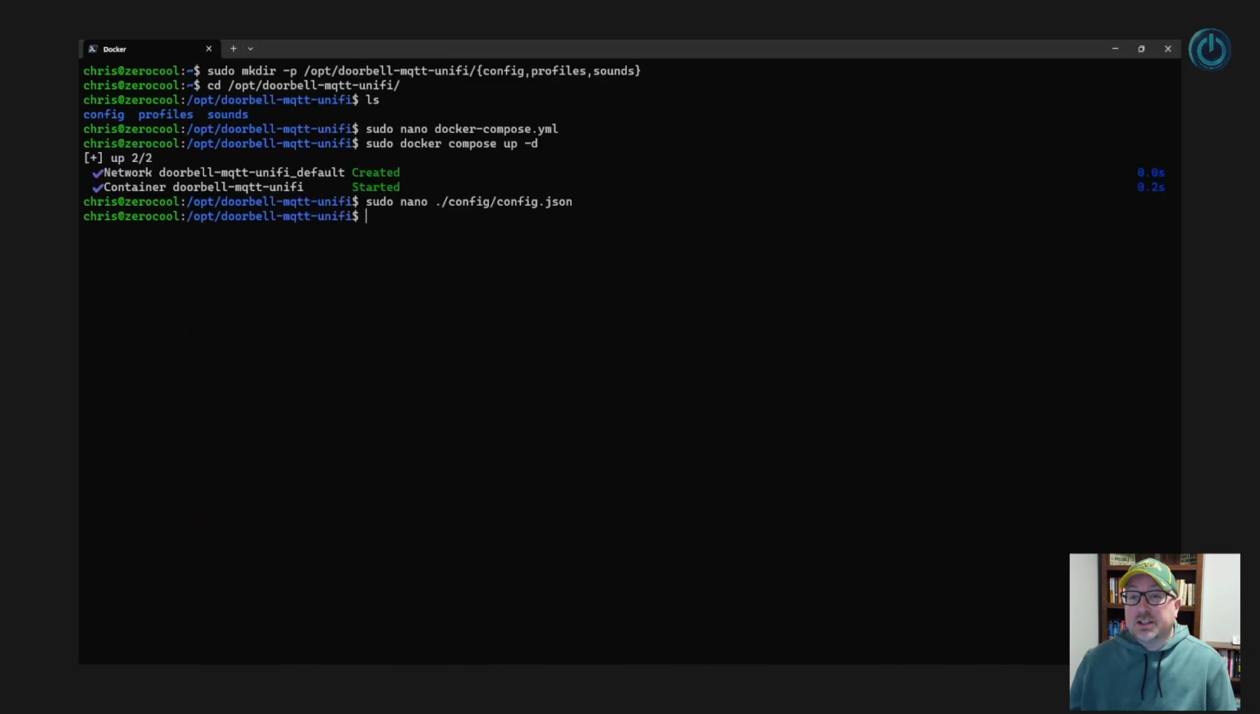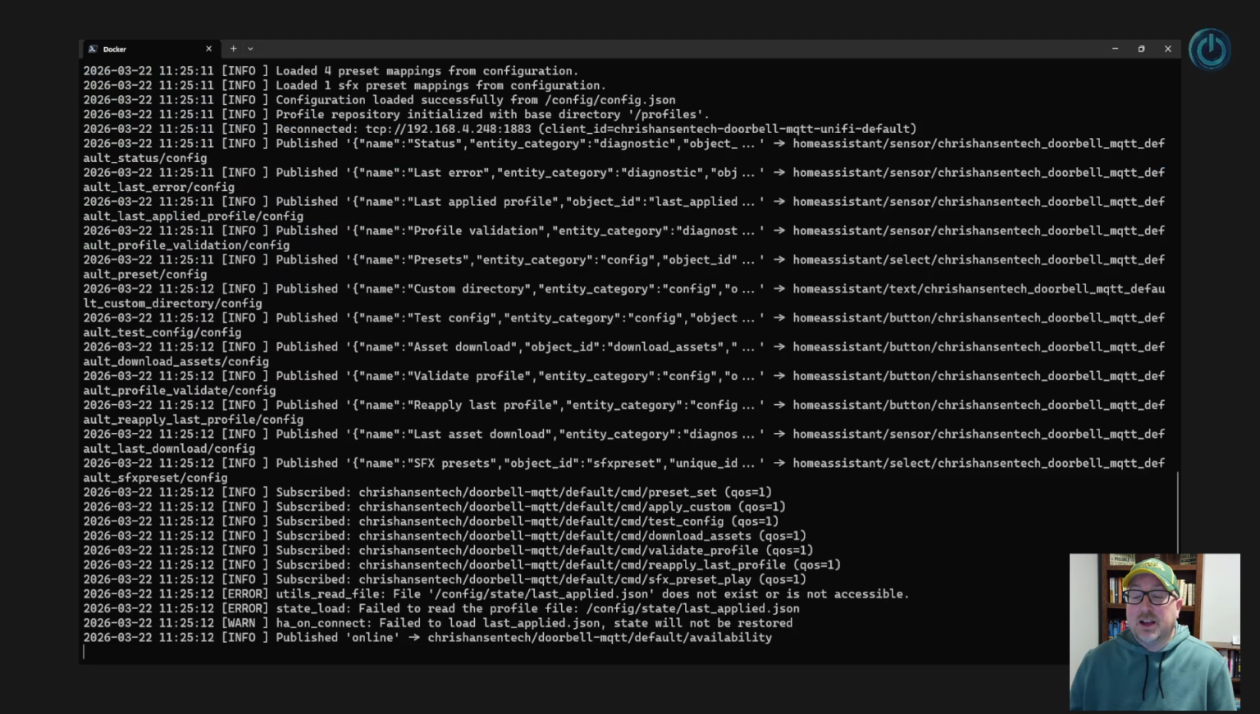Now let's restart the container to reload the config.json. Let's check the logs to make sure everything is working and MQTT discovery is happening. You'll see some errors about last applied.json on first startup. That's expected since this file hasn't been created yet.